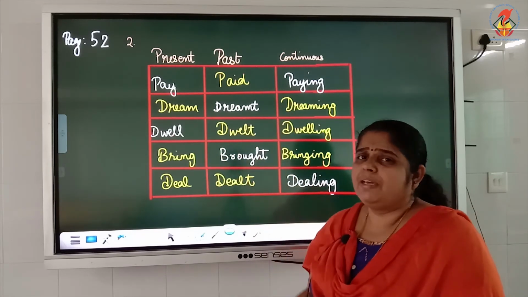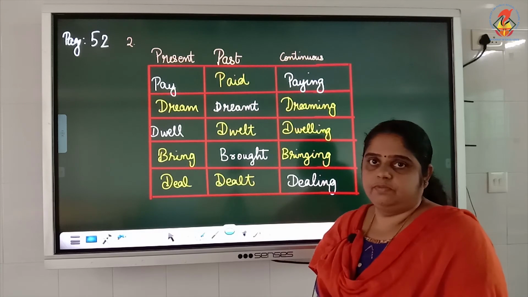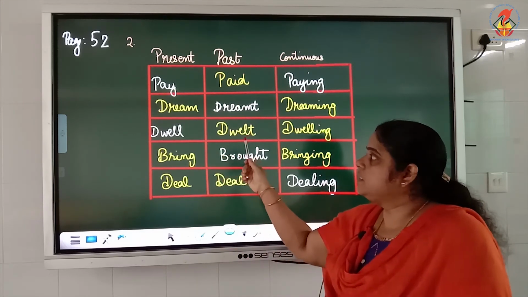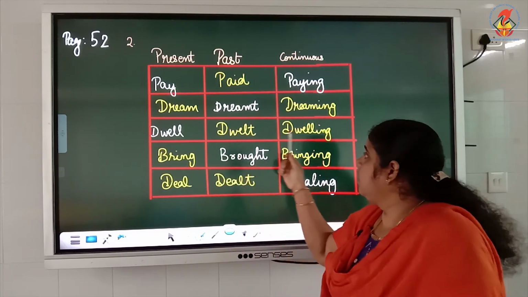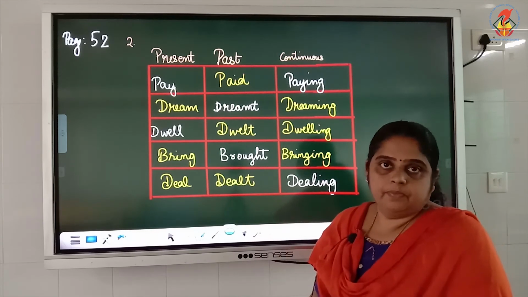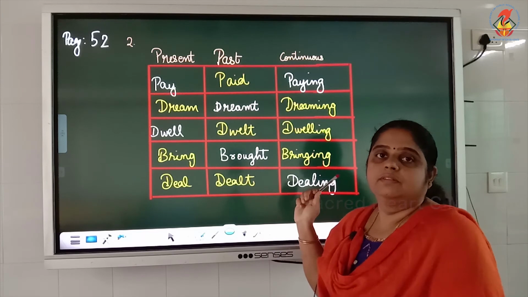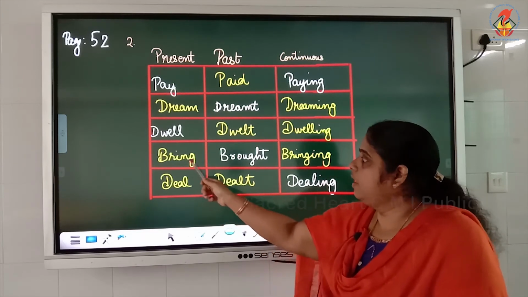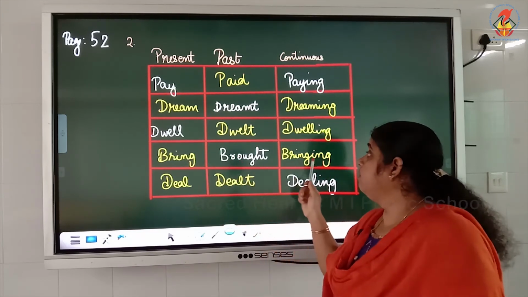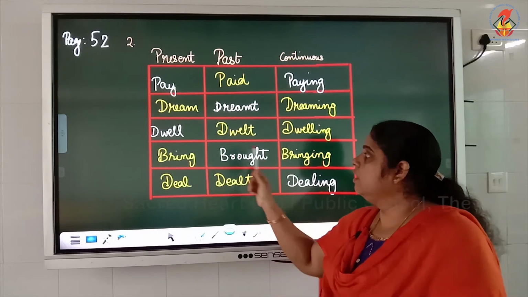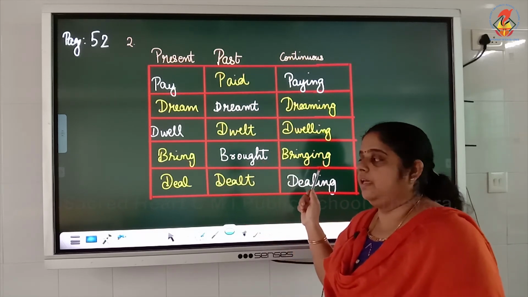Dwell is given. What do you mean by dwell? Live. Dwell, past tense dwelt, and dwelling. Dwell, dwelt, dwelling. Clear? Bring, past tense brought, bringing. Bring, brought, bringing.